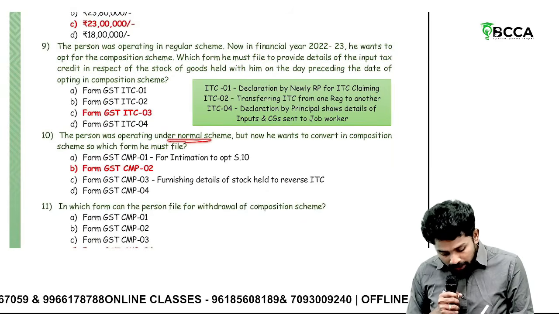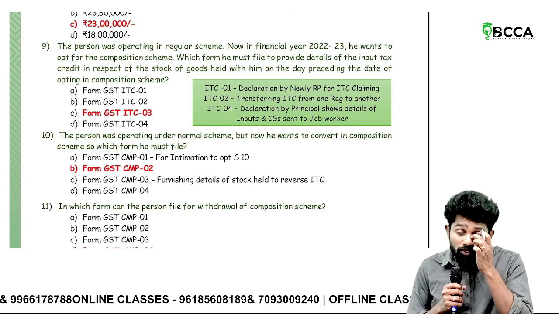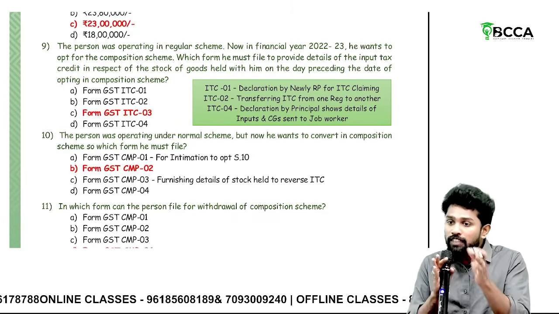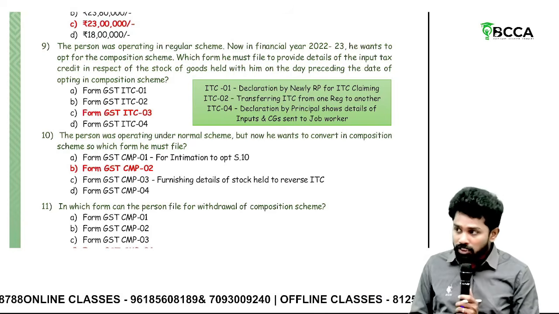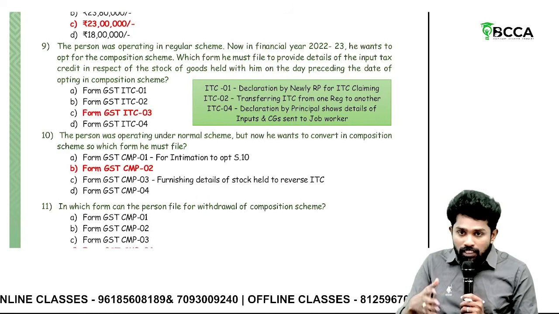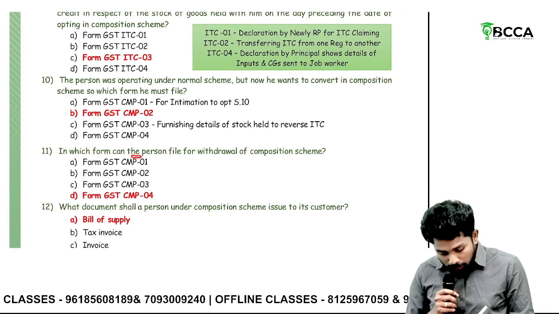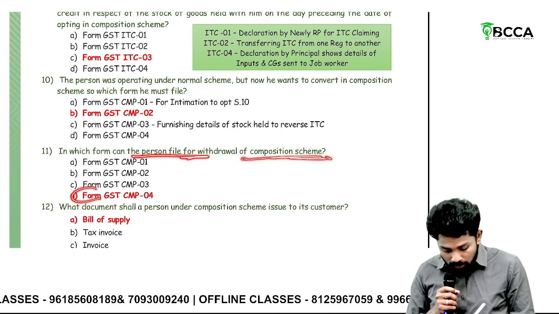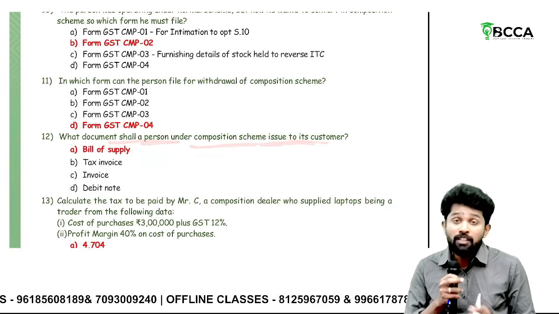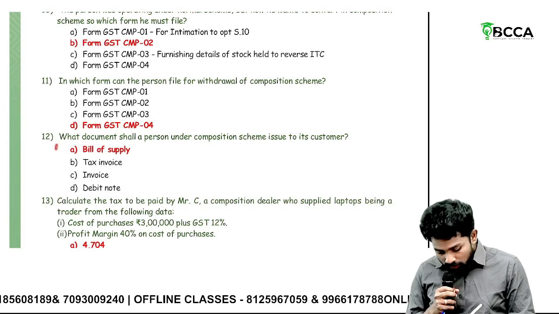The person operating under normal scheme wants to convert to composition scheme. Sir, I said ITC 01 is for what? For availing ITC, or for providing the details of goods which were held in the period of composition and now converted to regular. Okay. This CMP 02 is for what? It's the permission to convert from regular to composition. Then which form can the person file to withdraw from composition scheme? CMP 04. What document shall a person under composition scheme issue? A composition scheme person cannot issue a tax invoice. He'll be issuing what? Bill of supply.